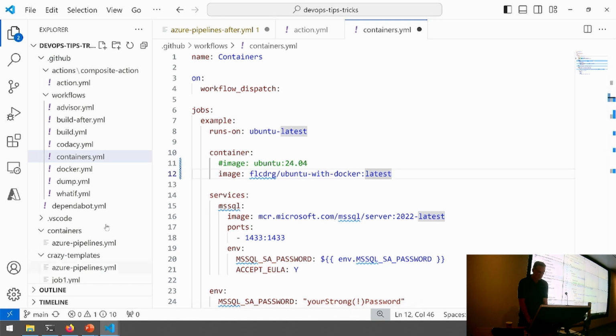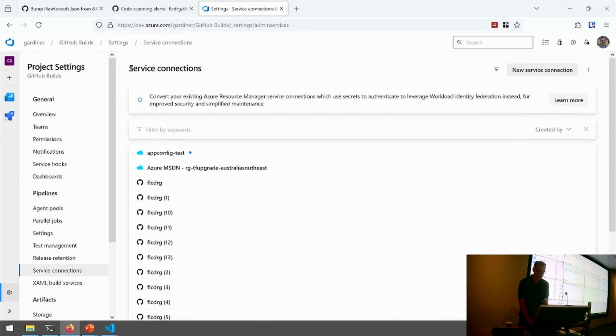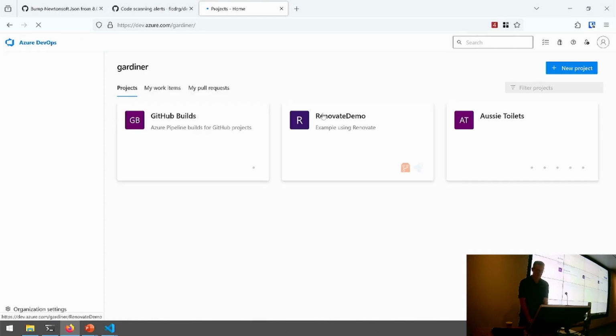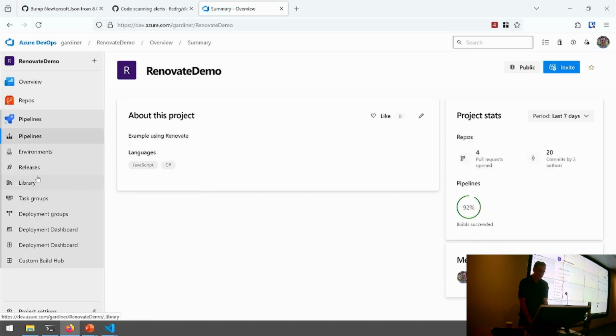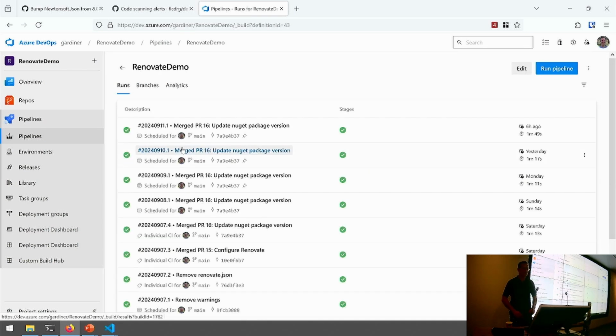So I've got a separate project for this one, the Renovate demo. To get Renovate running, normally you just create a pipeline. There's a few different ways of running Renovate. It's an NPM package, and so what I'm using here is actually running it as a Docker container job, as it happens. If we have a look at the pipeline.